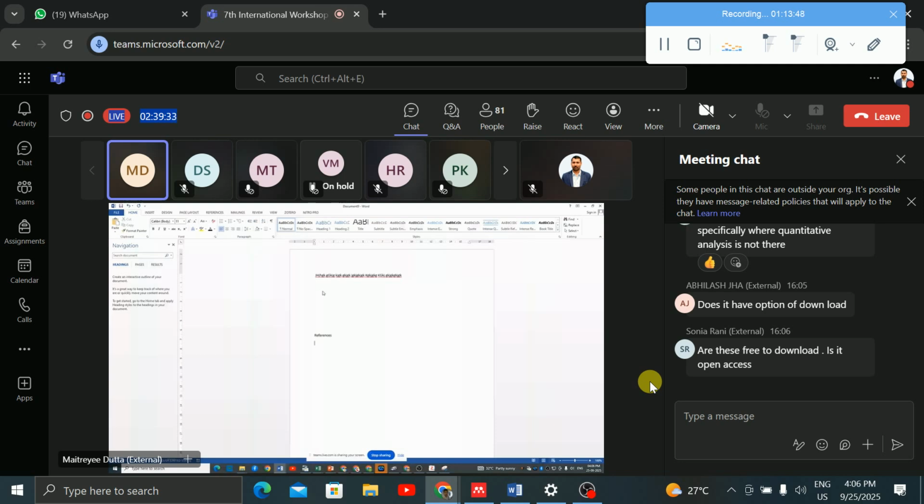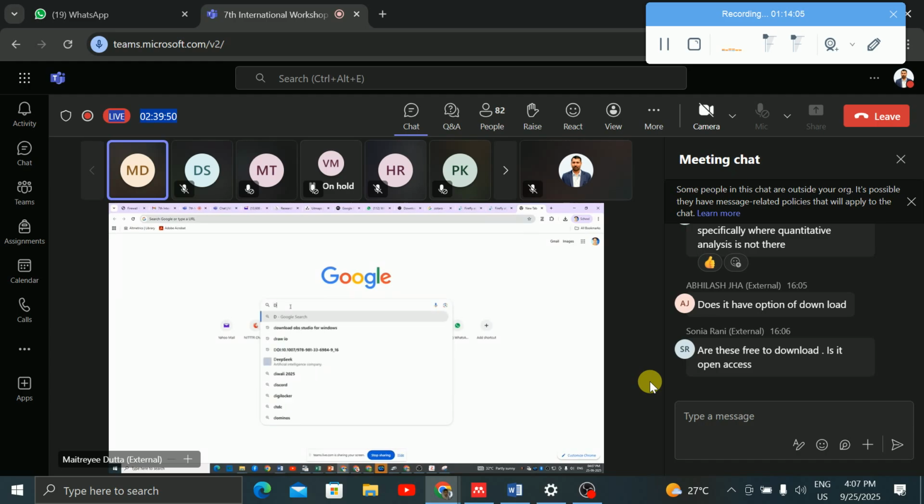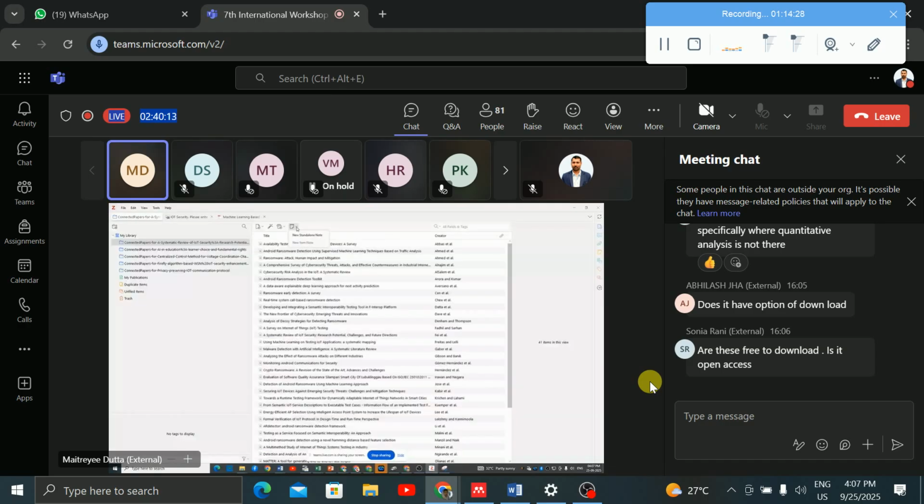Now, for this, you have to download the Zotero Word plugin. Just go to Google and search for download Zotero Word plugin, or otherwise you can install this plugin in Word or Zotero also. Whenever you go to Zotero, here also you will get some settings, and some Zotero login.